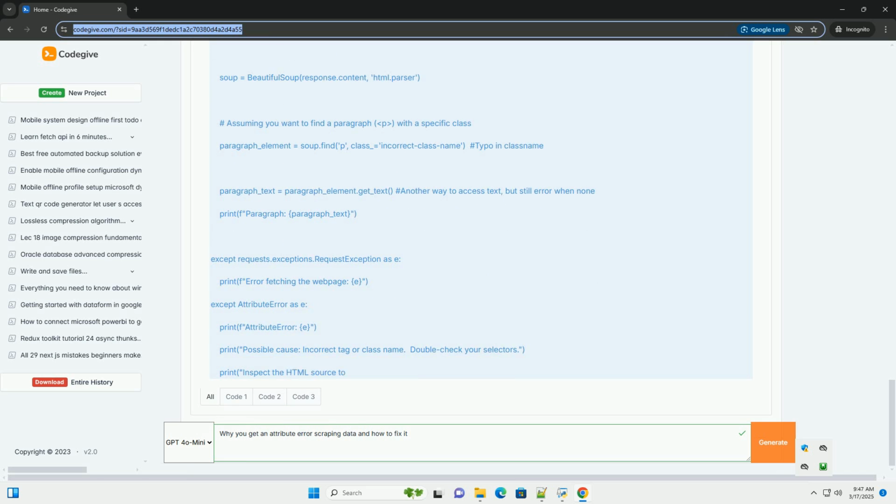Regularly re-inspect. Make it a habit to check the HTML structure of the target website periodically to ensure your selectors are still valid. 2. Handle changes gracefully. Write your code to be resilient to changes. Instead of immediately crashing, try to log the error, send a notification, or use alternative selectors. 3. Consider using more stable selectors. If possible, use selectors that are less likely to change, such as IDs, assuming they are consistently used. Scenario 4, misunderstanding Beautiful Soup methods.